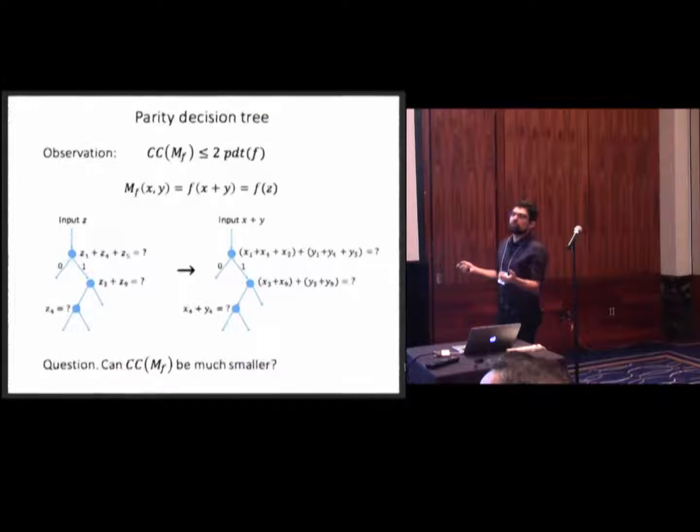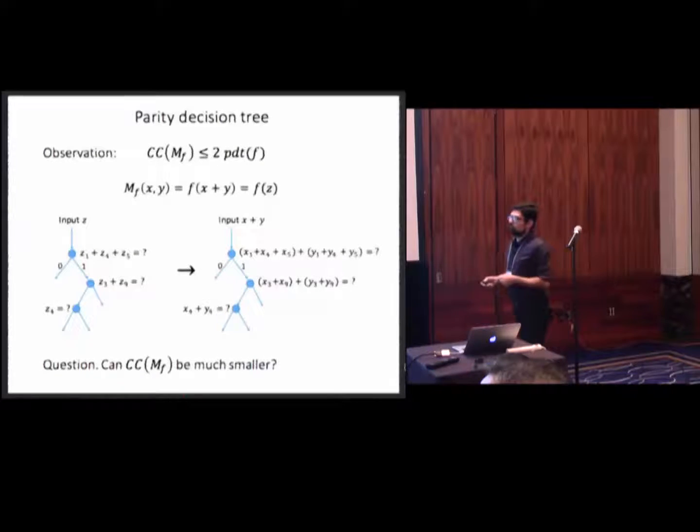So we can just write this z1 plus z4 plus z5. You can just separate it. First substitute xi plus yi instead of zi, and then separate it. So we get this plus this. But Alice has this part, always, because that's the input of Alice. And Bob always has this. So they can just communicate this sum and this sum. They can exchange these two, and then just add up so they both know what is the result of this node. Since they both know, they could just move on the tree and then ask the next relevant question.